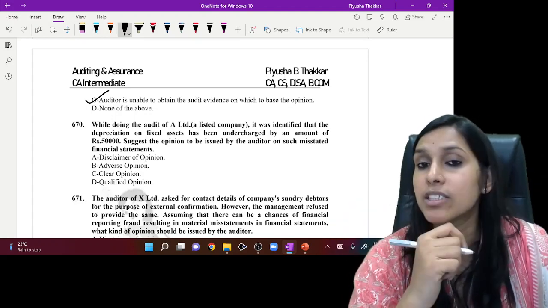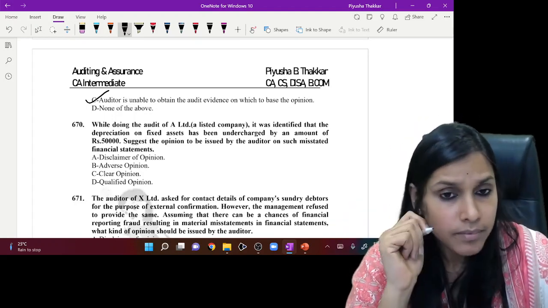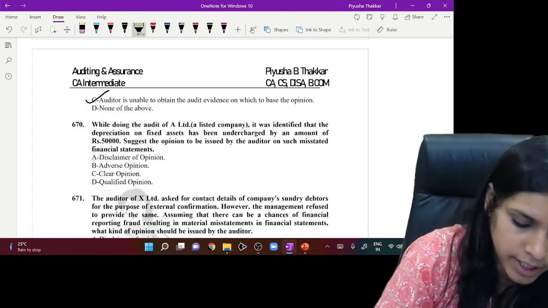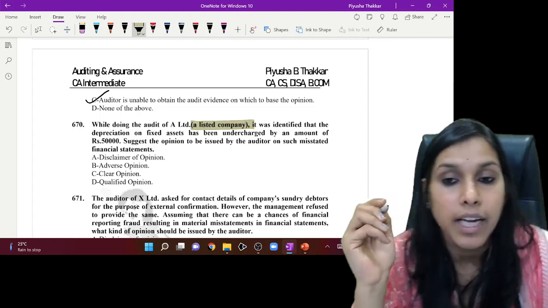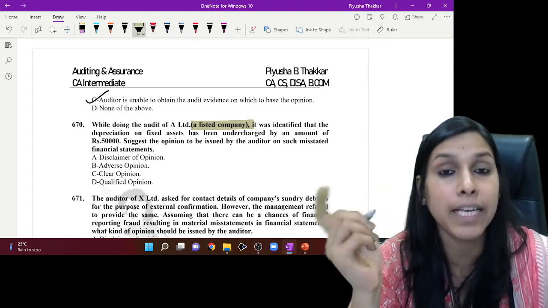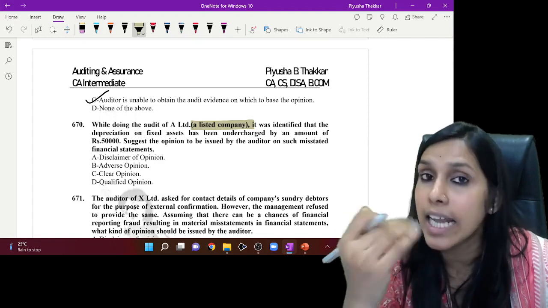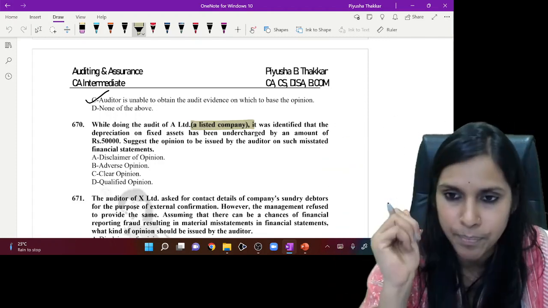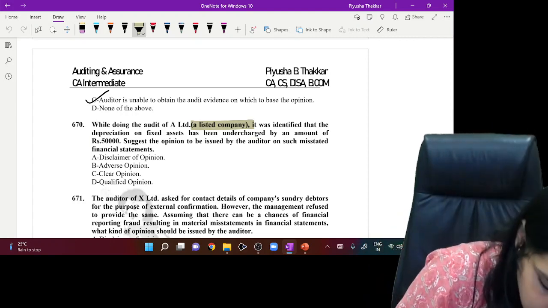Okay, now the next question is really very interesting. While doing the audit of A Limited, a listed company, it was identified that the depreciation on fixed assets has been undercharged. That is, less depreciation is charged, which means fixed assets are shown at a higher amount, by rupees 50,000.